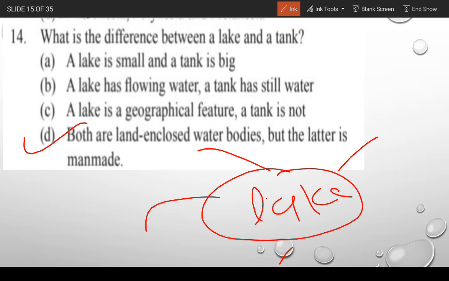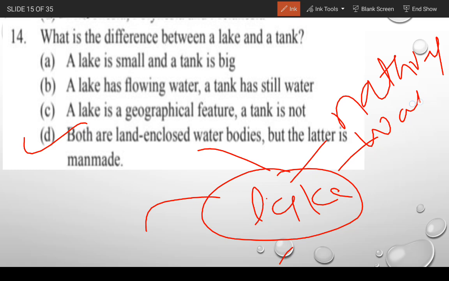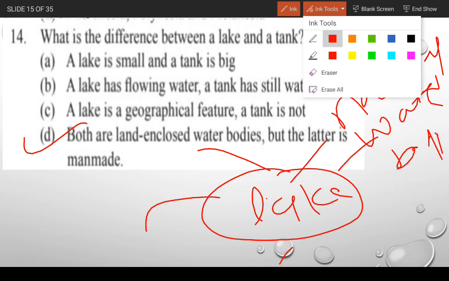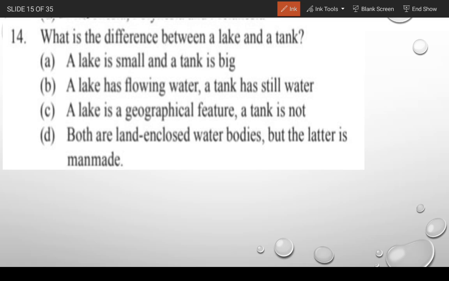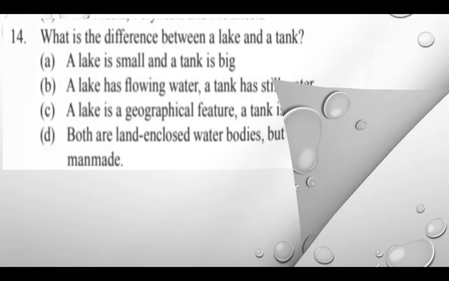So gentlemen, a tank is made by humans, but a lake is just a natural water body. Your correct answer is option number D. Moving to the next question.